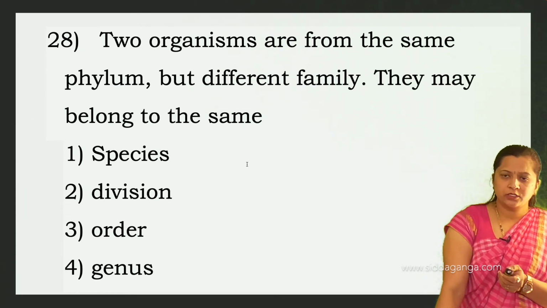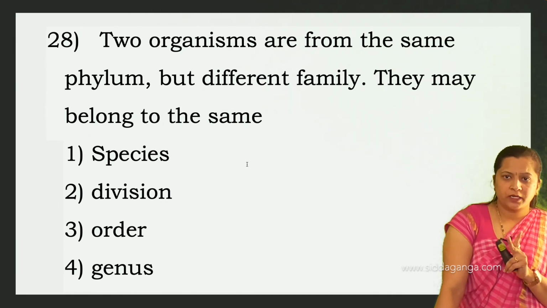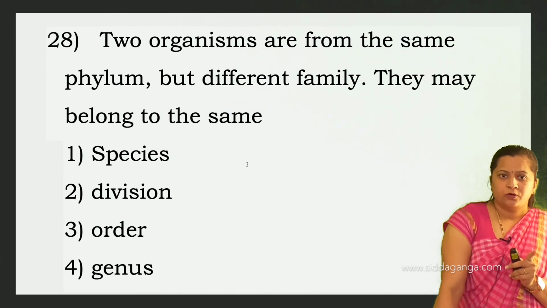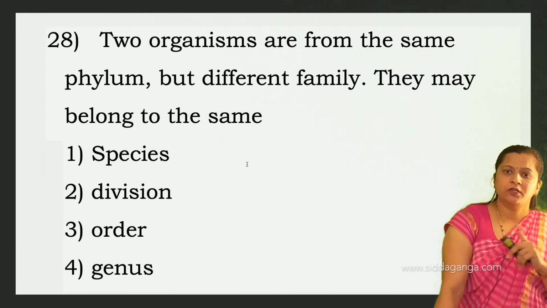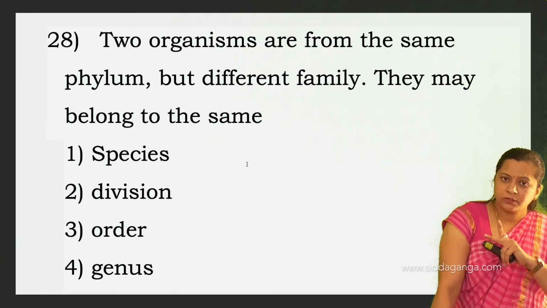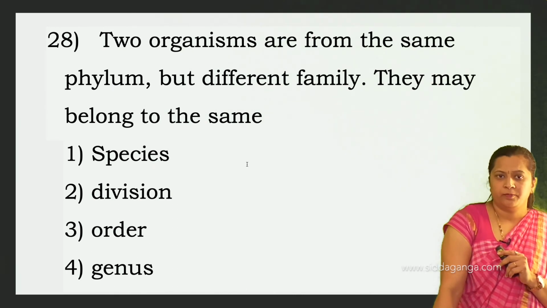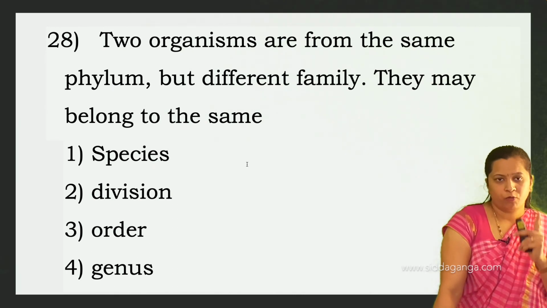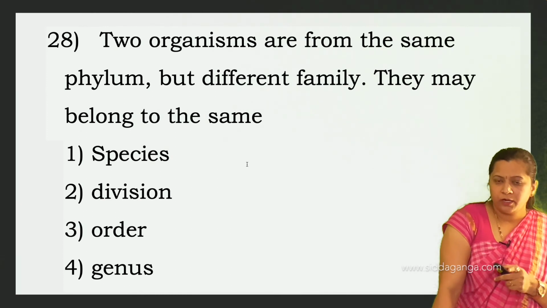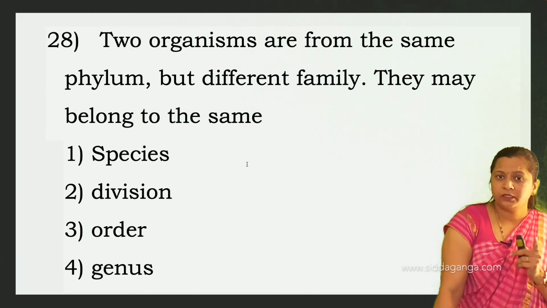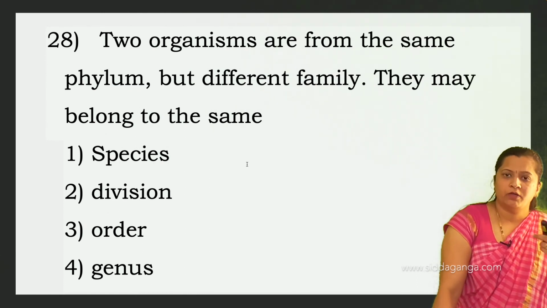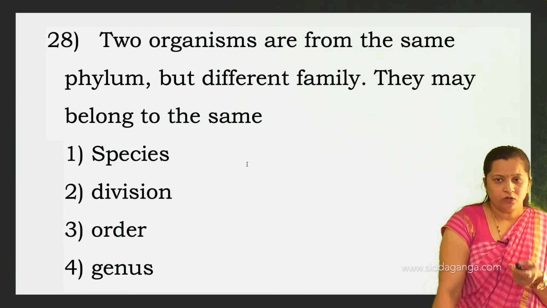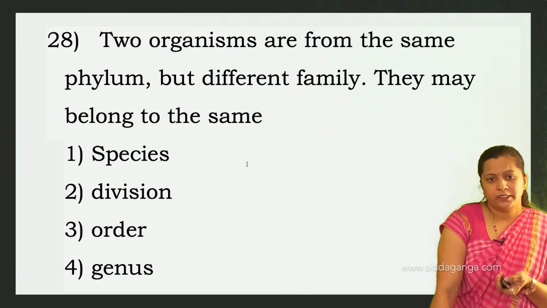So listen carefully: two organisms from the same phylum, but both belong to different families. Those organisms may belong to the same order. For example, cat and dog both belong to phylum Chordata and both belong to the order Carnivora, but they belong to different families. Cat belongs to Felidae whereas dog belongs to Canidae. So option 3 is correct.